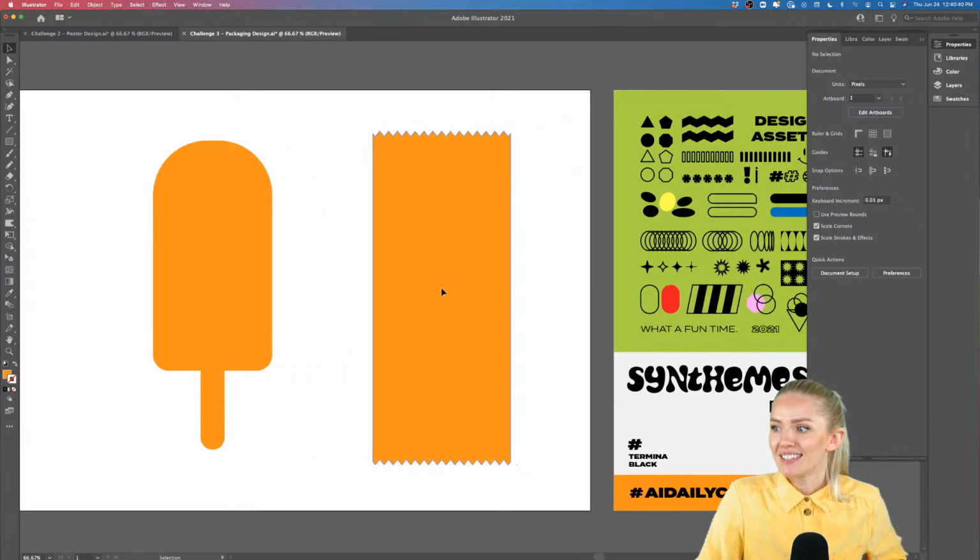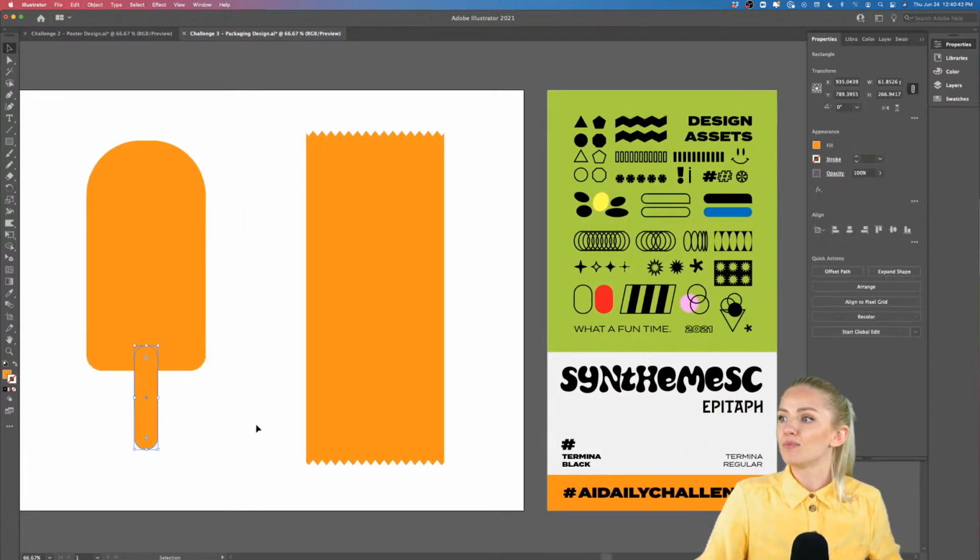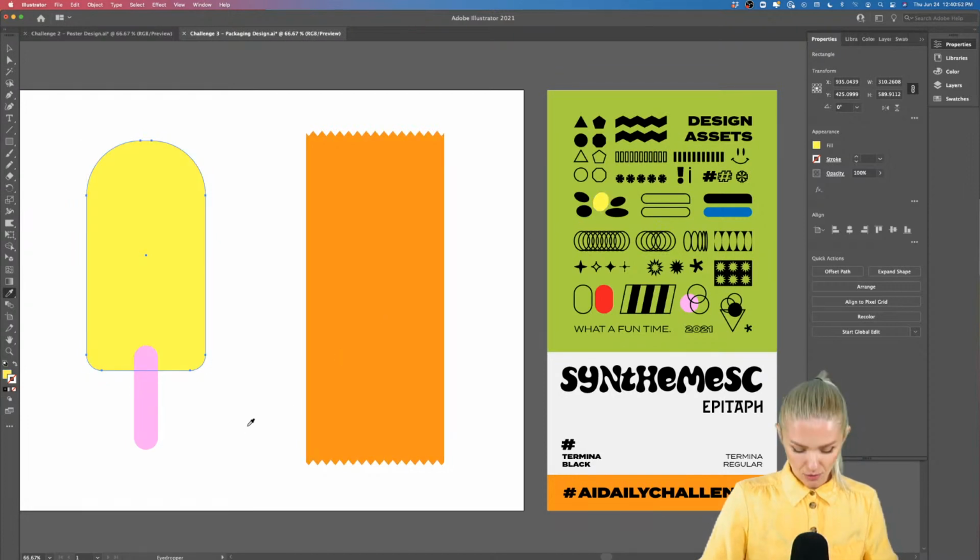All right. So the icicle bottom maybe can stay, maybe we can make it another color, maybe like a pink. And the ice cream, let's maybe make it yellow.